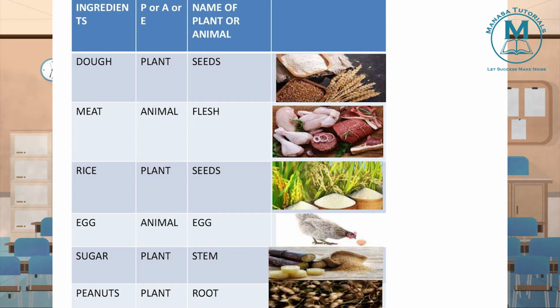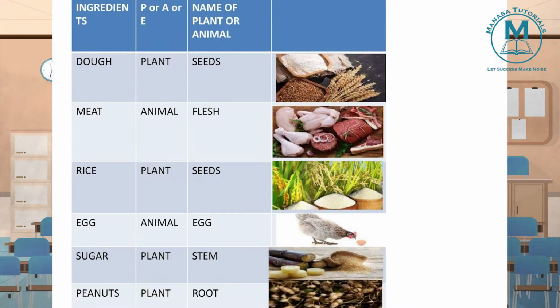Rice. In the rice, same thing. It is coming from plant. And what are used? Rice grains, isn't it? Paddy grains, no? They are grains, seeds. So these grains are used as sources, means that is the part of the plant which we are using in the process of preparation, means to get rice we need to use that.